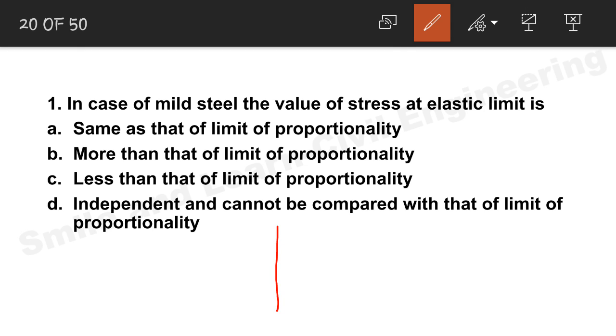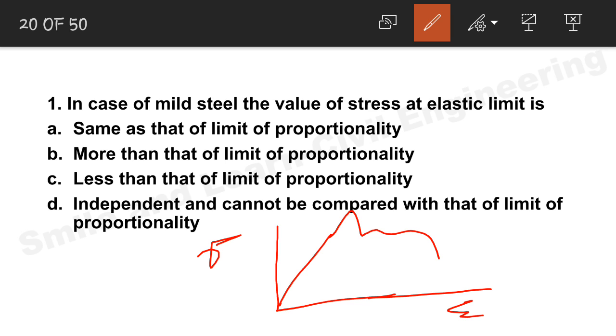Last time also I told you that this is the actual graph. This is strain, this is stress. Now, since it is given mild steel, the first point that will come is the limit of proportionality, and the second point is the elastic limit.